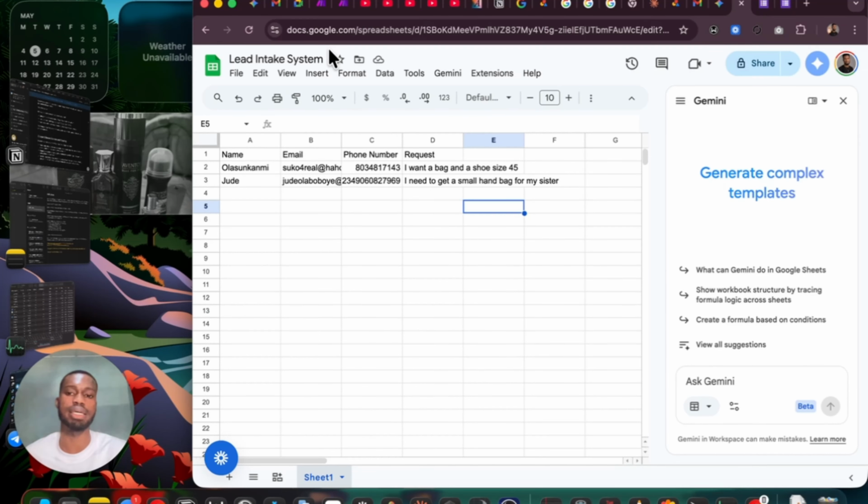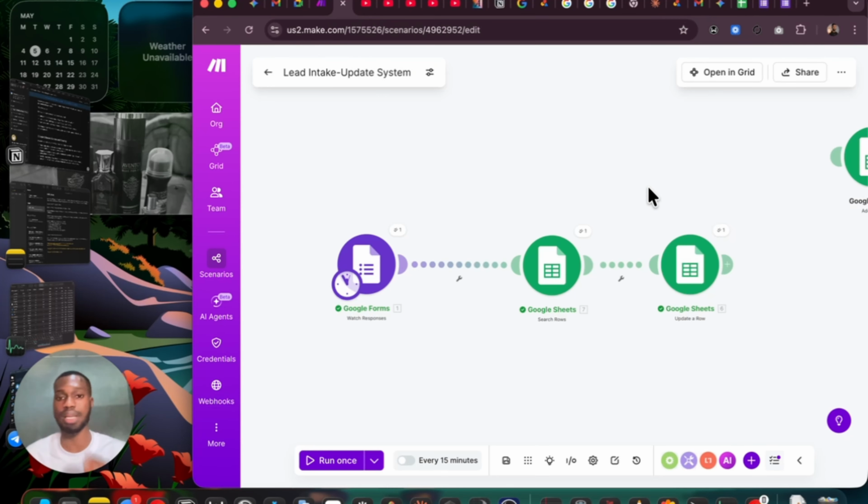But in this case, we want a scenario where, for example, someone says, I used the wrong number. I'm not meant to give that other number, I'm meant to give this number. So how does this person update this particular cell? How do they update their details? We are using this particular scenario.